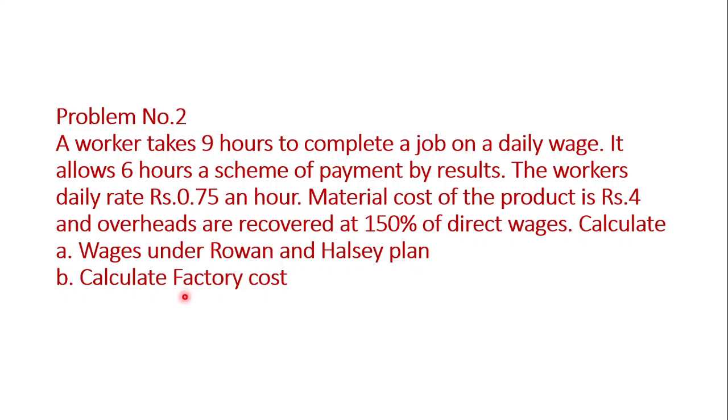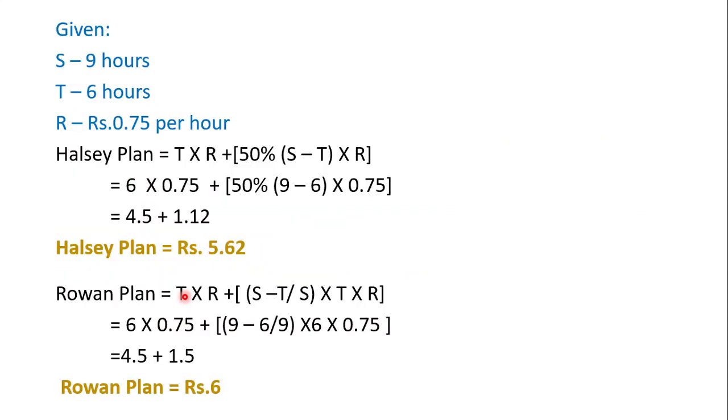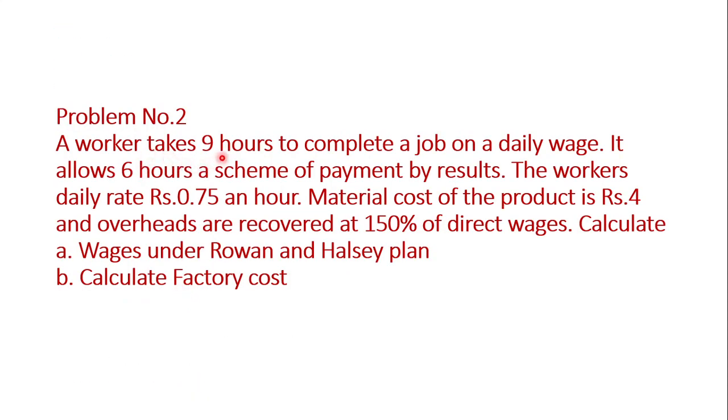Calculate factory cost. See what is given here. Standard time, standard number of hours is 9 and time taken is 6 hours and rate per hour is 0.75. For the purpose of calculating wages under Rowan and wholesale plan, we need only 3 things: one is standard time, another one is time taken, and rate per hour. So by taking these 3 pieces of information, first we are going to calculate the wages under Rowan and wholesale plan.